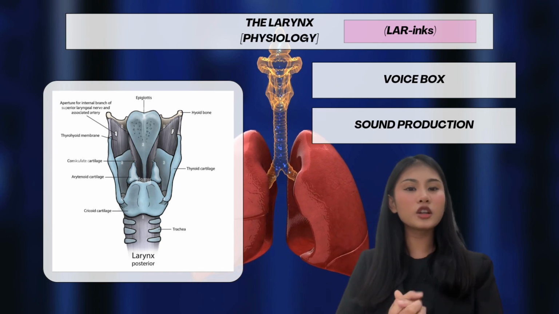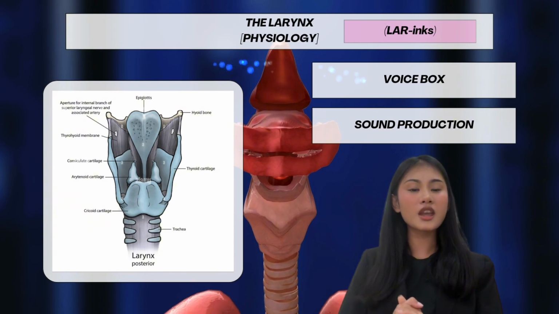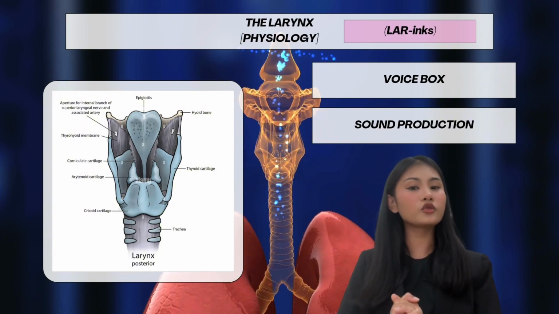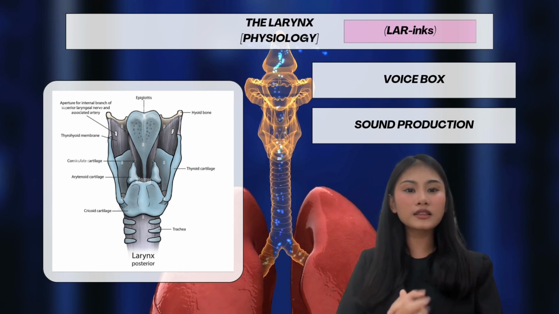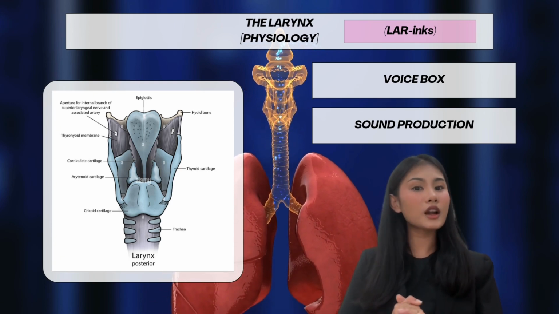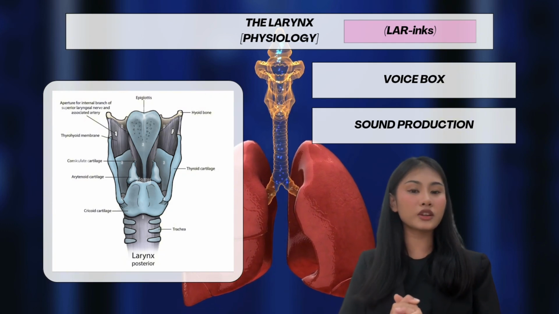The pitch and volume of the sound are determined by how tightly the vocal cords are stretched in the airflow. The larynx directs air into the lungs and regulates airflow, playing a vital role in respiration. In addition to producing sound, the larynx helps protect the lower respiratory tract.